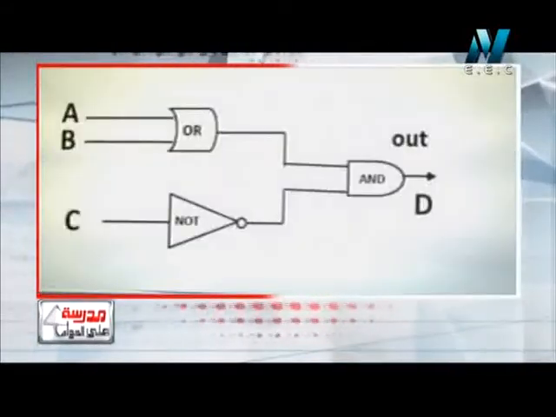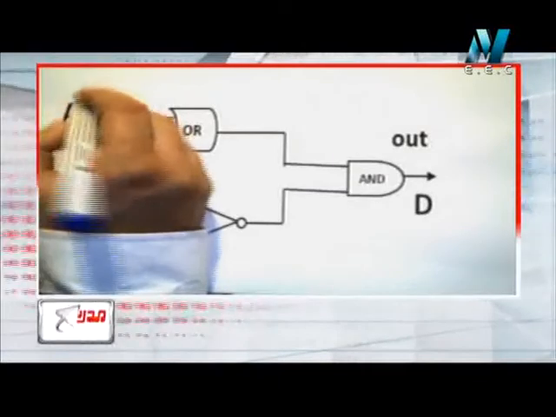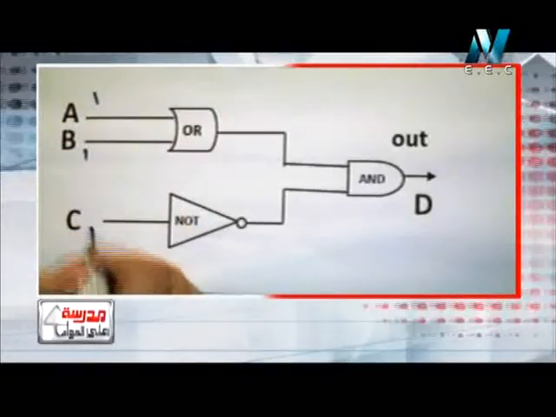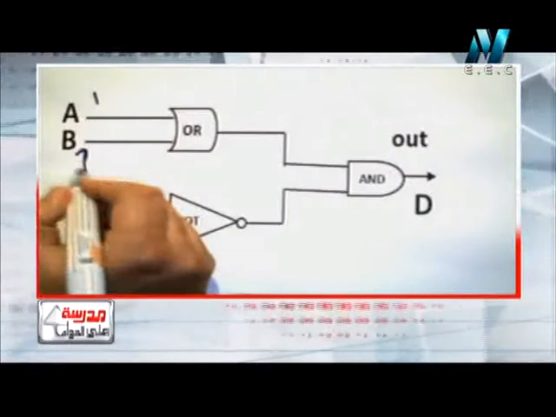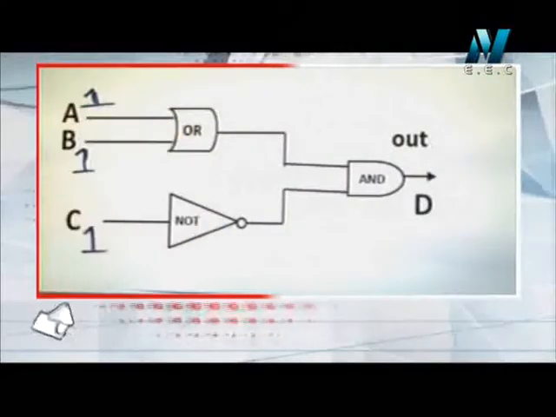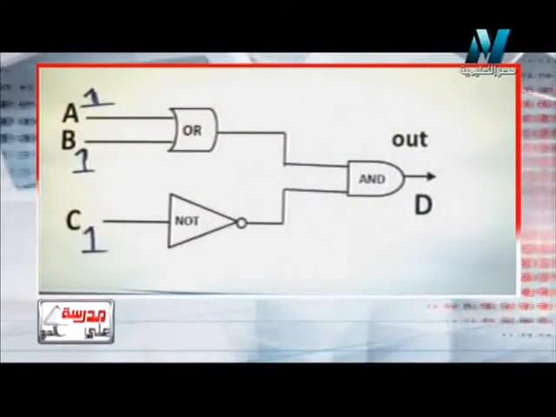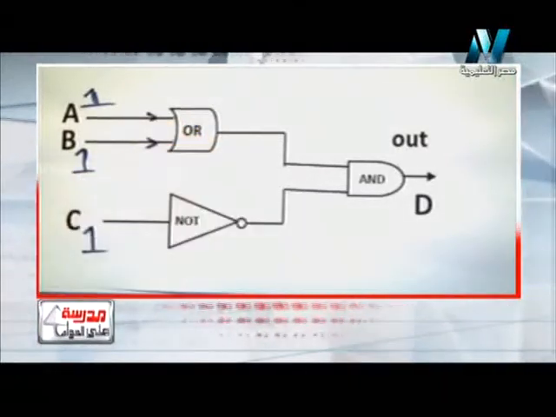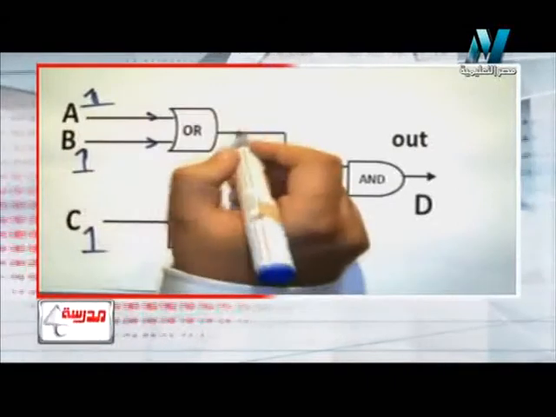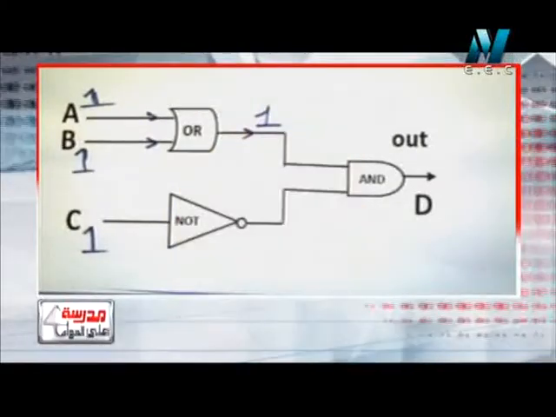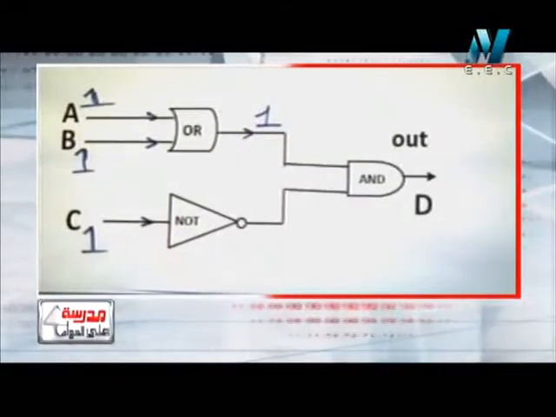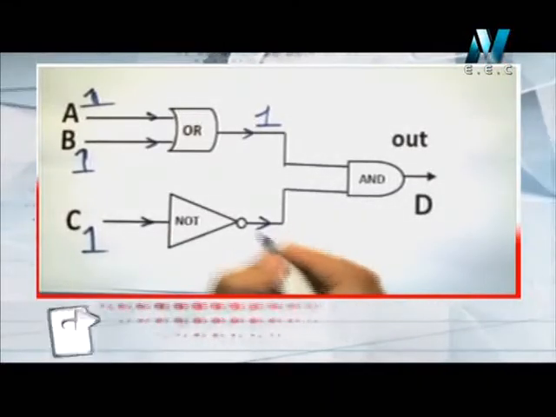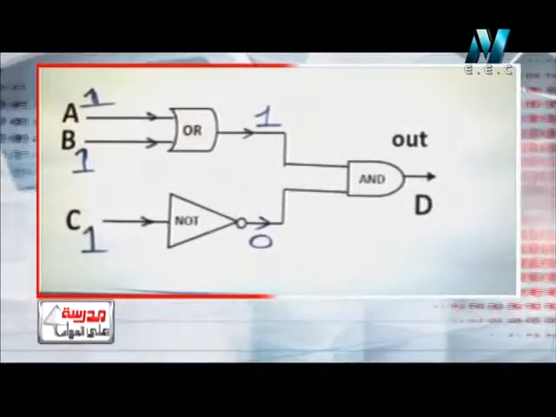Part number 4 of our table: all of the inputs are 1. A is 1, B is 1, and C is 1. So the two inputs for the OR gate will be 1 and 1. So the output will be 1. The input for the NOT gate is 1. So the output, we have said it is called the inverter, will invert it into 0.